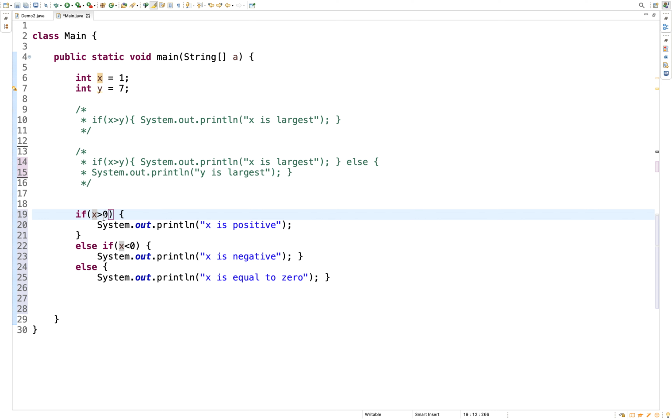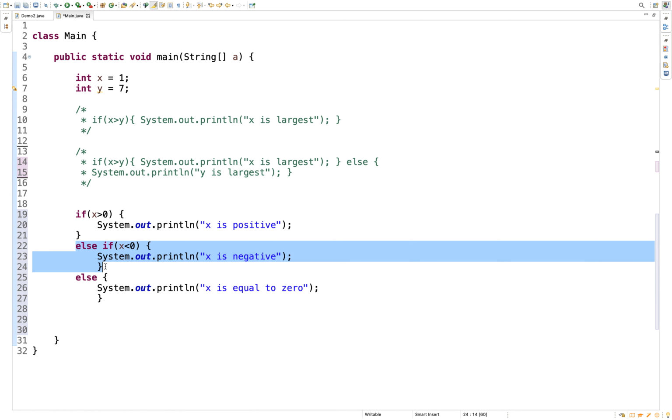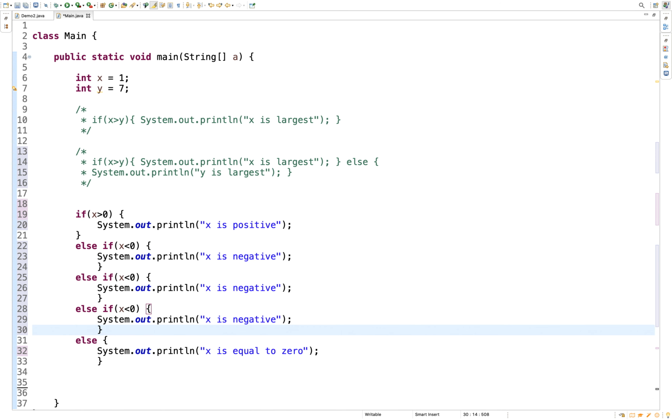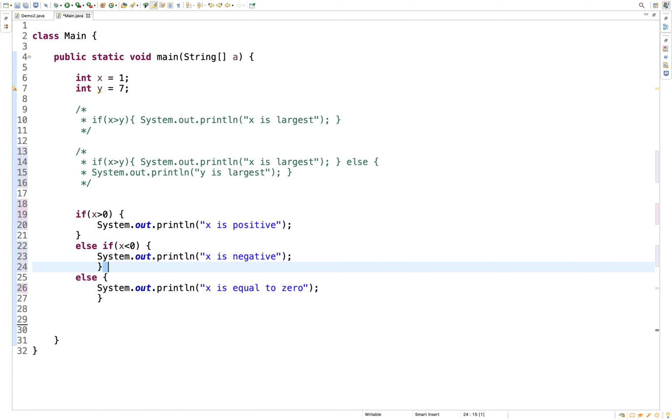If it is less than 0, see this else if block, we can also define the condition here. So I have defined x should be less than 0, then execute this statement. You can also have multiple else if conditions like this, but there is no need now, that's the reason I'm just going with one else if condition.